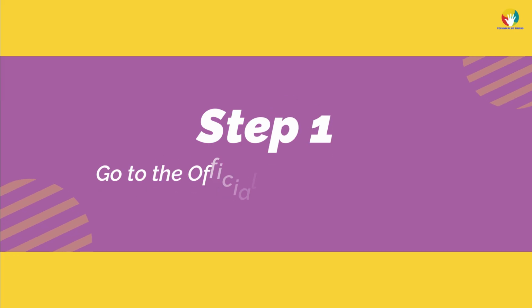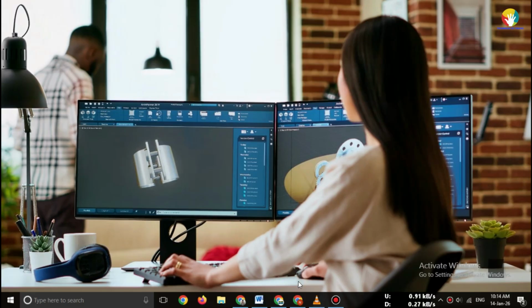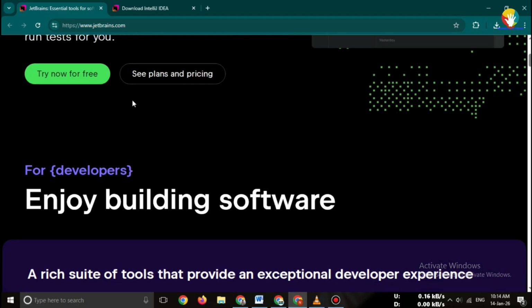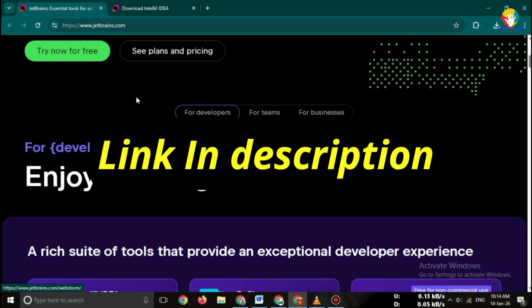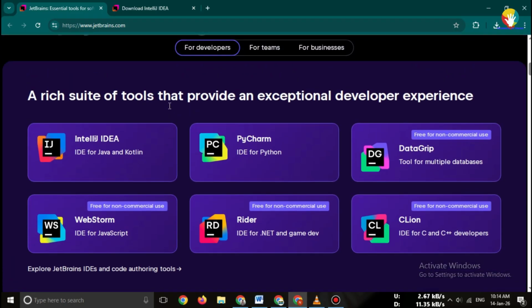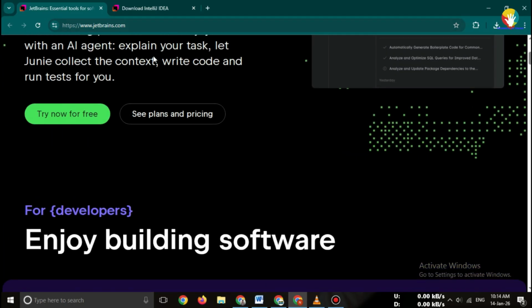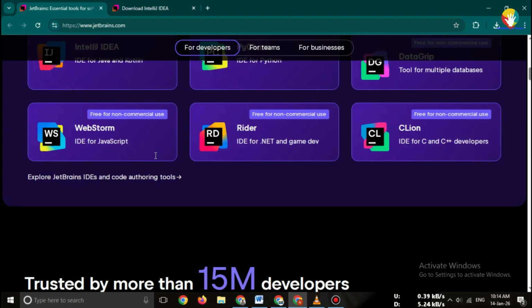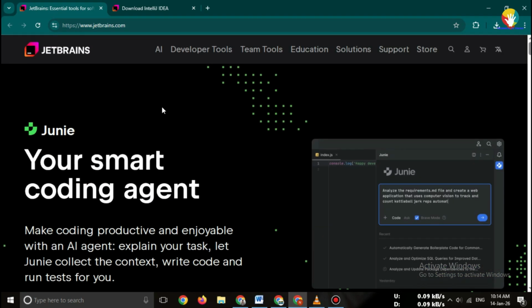Step 1. Go to the official JetBrains website. First, open your web browser. Now search for JetBrains official download, or use the direct link in the description. Important: always download JetBrains software only from the official JetBrains website. Do not download from cracked or third-party sites. They are unsafe, illegal, and may contain malware.